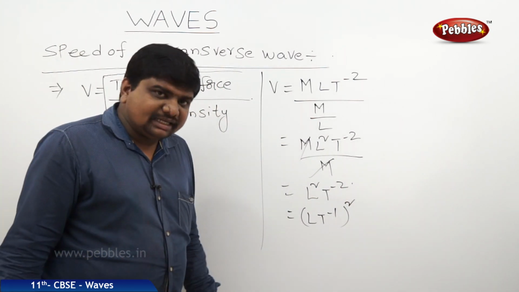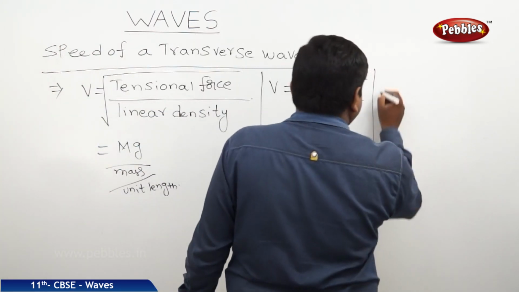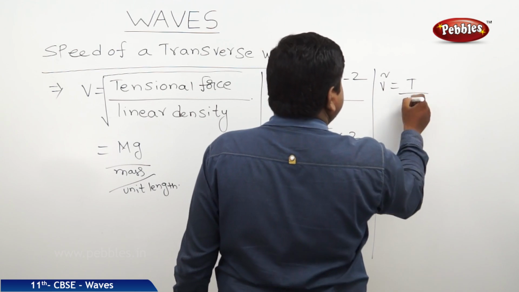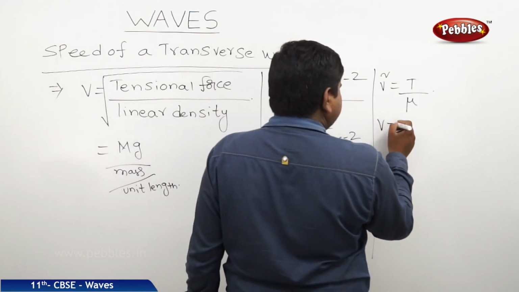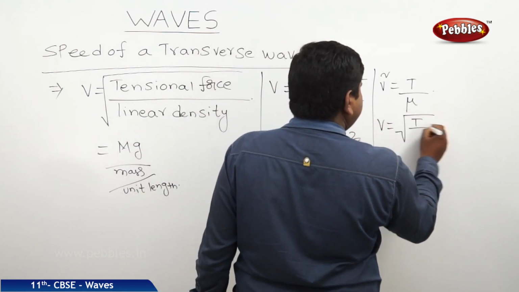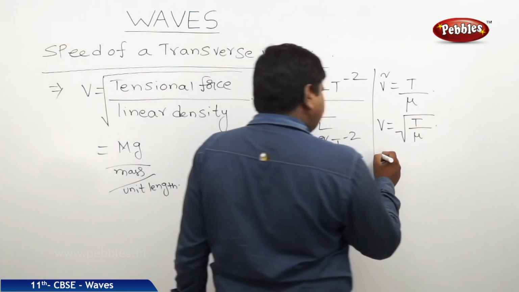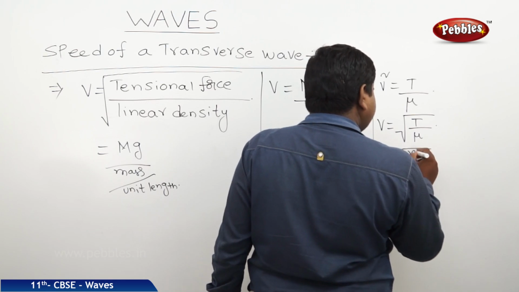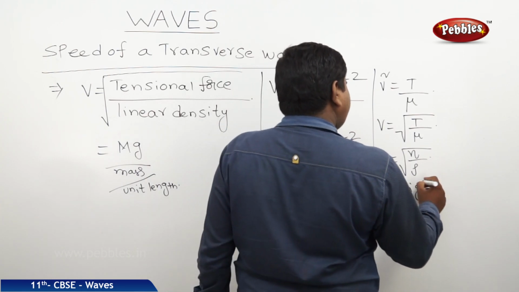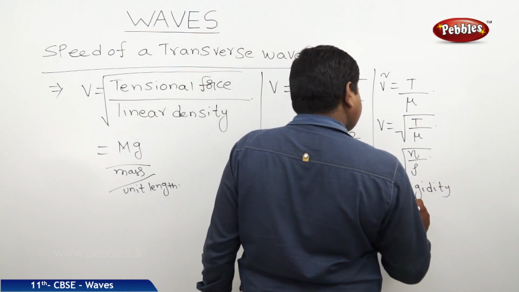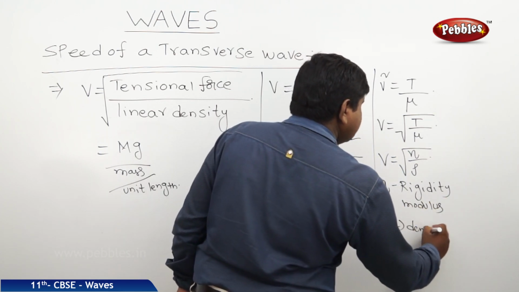What is this L T power minus 1? Nothing but the dimensional formula of the velocity. Therefore, we got v square is equal to T by mu. So, v is equal to square root of T by mu. For transverse waves, it is also defined as square root of eta by rho, where eta is equal to rigidity modulus, where rho is equal to density of the medium.